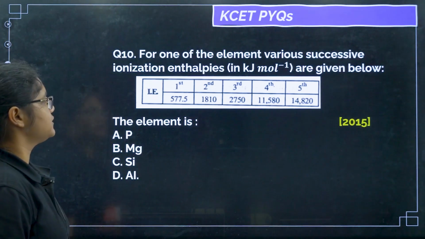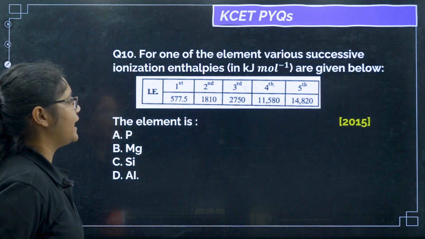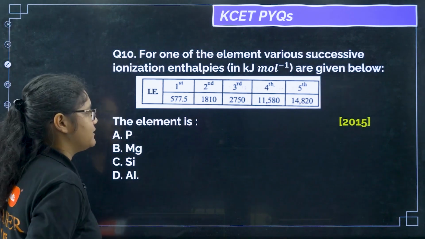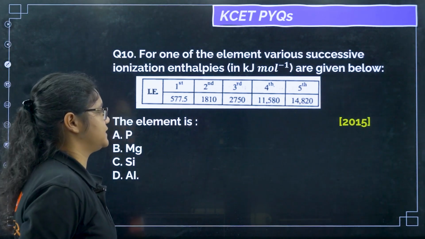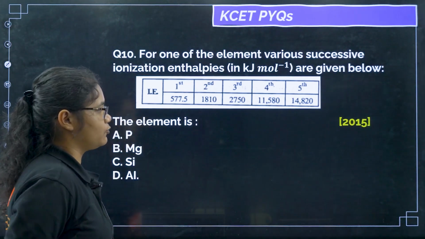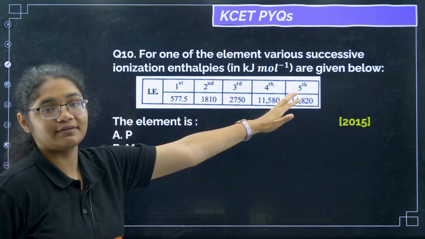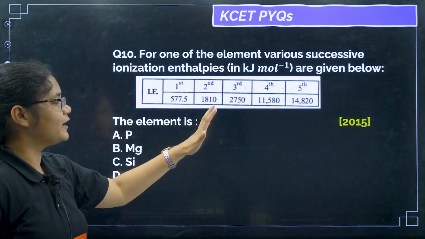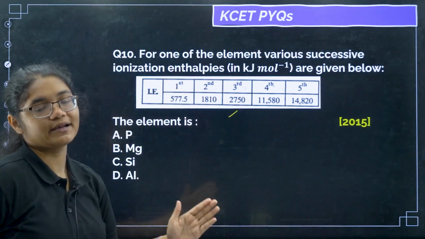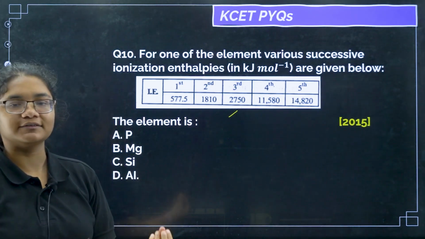Next, this is an important question. For one of the elements, various successive ionization enthalpies are given. Okay, the element is. So here what I can say is, first ionization enthalpy was 577, then second was 1810, then 2750. But when I see the fourth, if I am going to remove it, it is having a very huge difference. You can see 2000 to 11,000, right? The jump has been very high. So that means after removing 3 electrons, the element must have got a noble gas configuration. So which is that element where after removing 3 electrons I got a noble gas configuration?